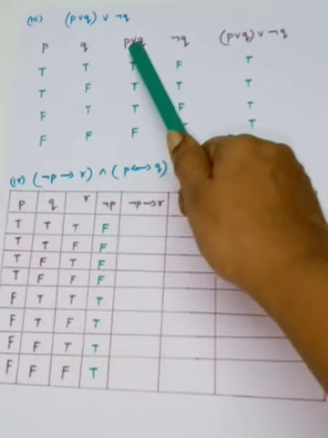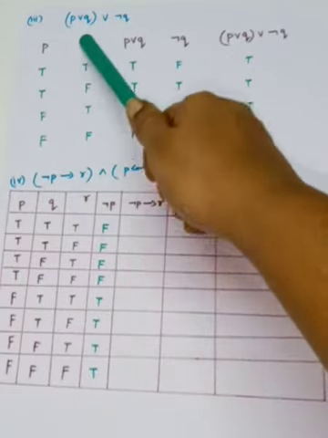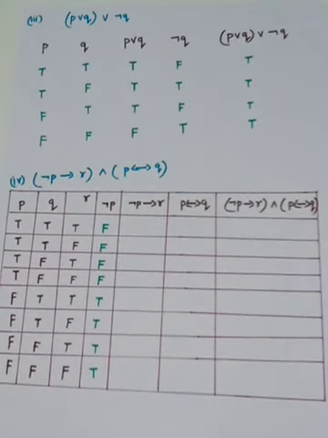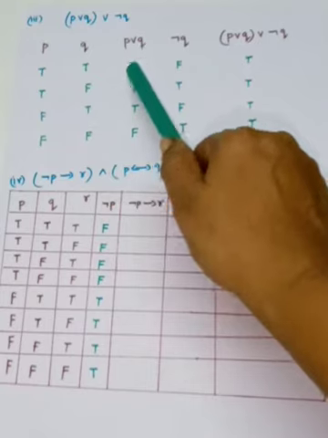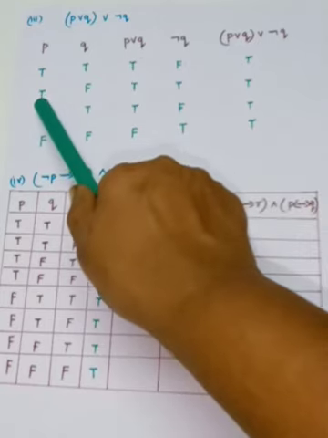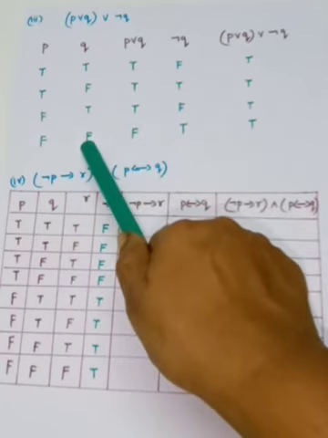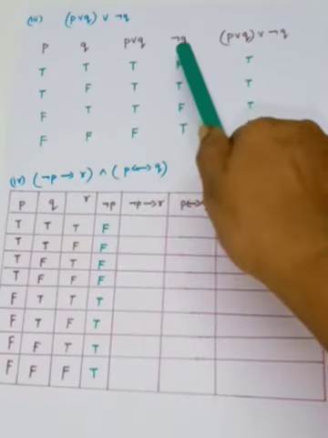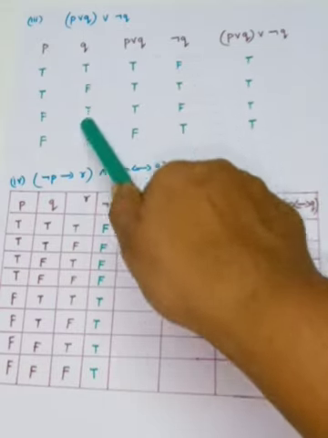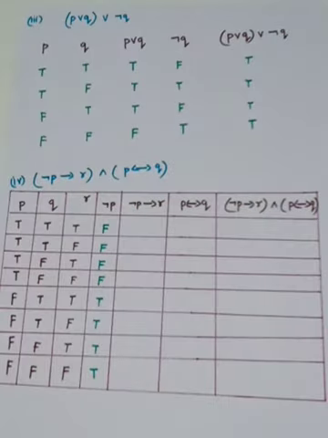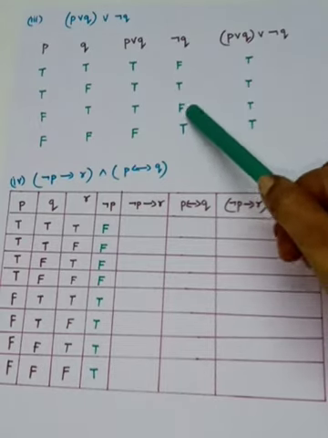Here, what is it? P or Q. P is in the first column and Q is in the second column. In between you have or. Or means either P is true, or Q is true, or both are true. So here both are true, so it is true. Here P alone is true, so it is true. And here Q is true, so it is true. But here both are false, so it is false. Here you have to write negation Q. So you have to see the second column, that is Q, and write the negation of Q. So it is false, true, false, true.